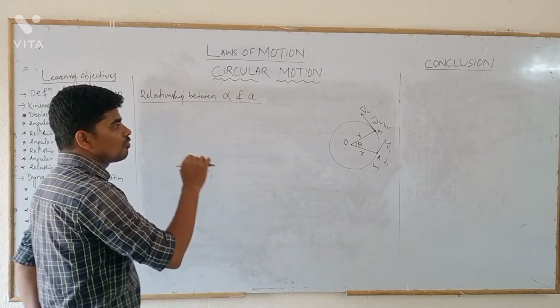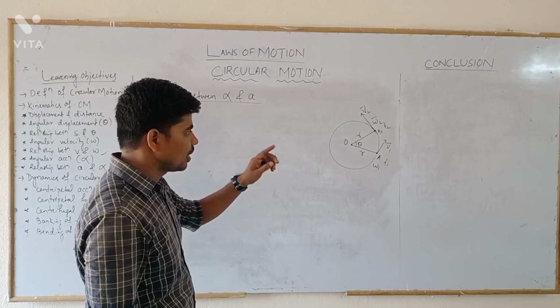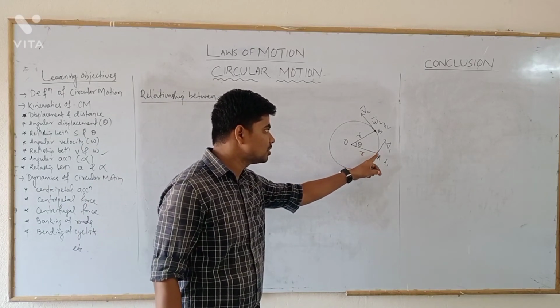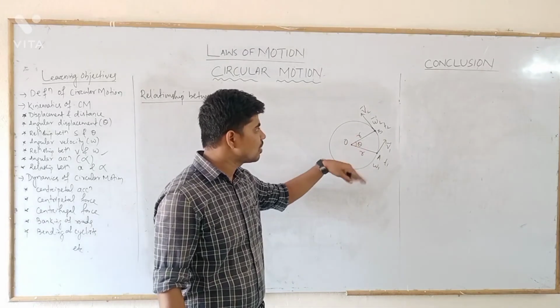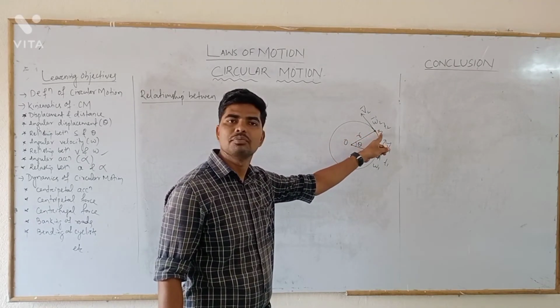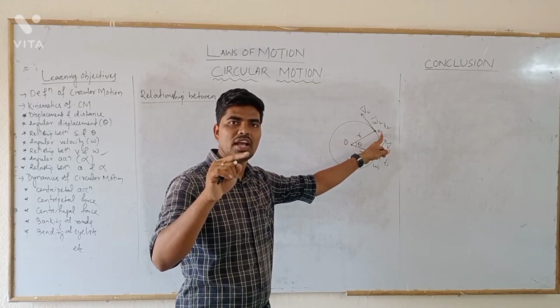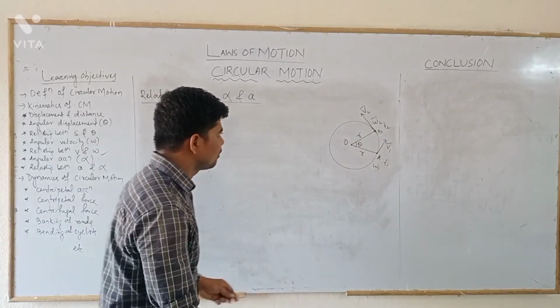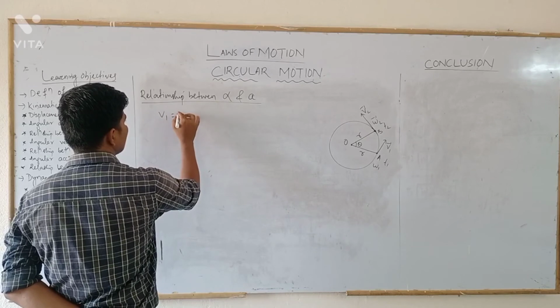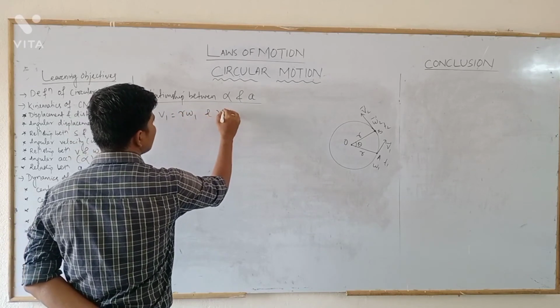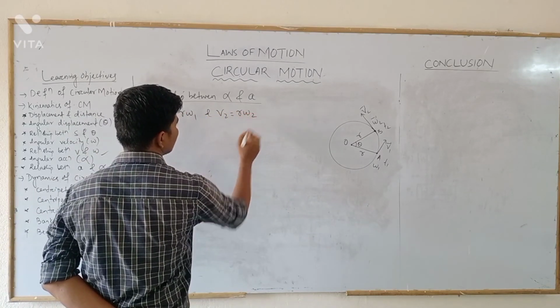So if an object is moving in the anticlockwise direction, and at time t1 the object is at A with linear velocity v1 and angular velocity omega 1, and at some later time t2 the object is at point B with linear velocity v2 and angular velocity omega 2, then we can say that v1 equals r omega 1 and v2 equals r omega 2.